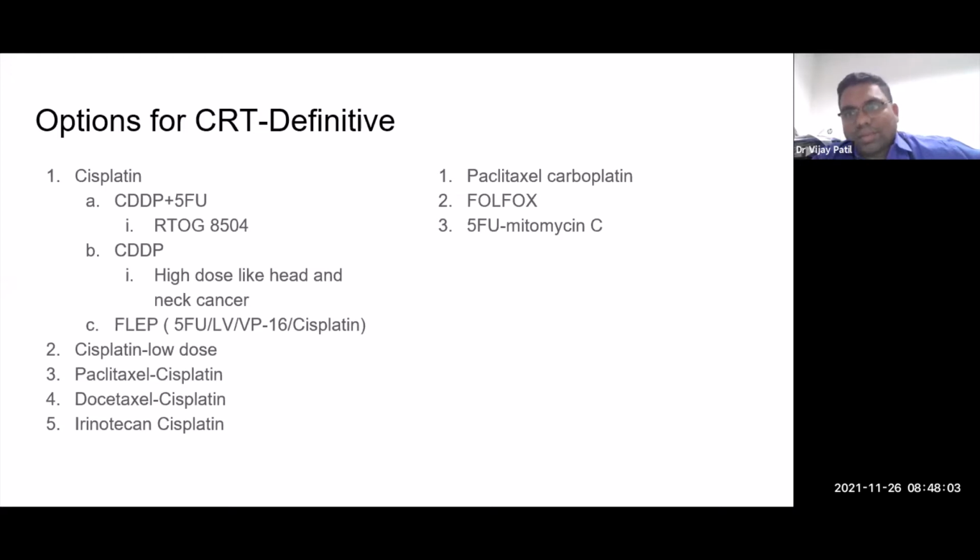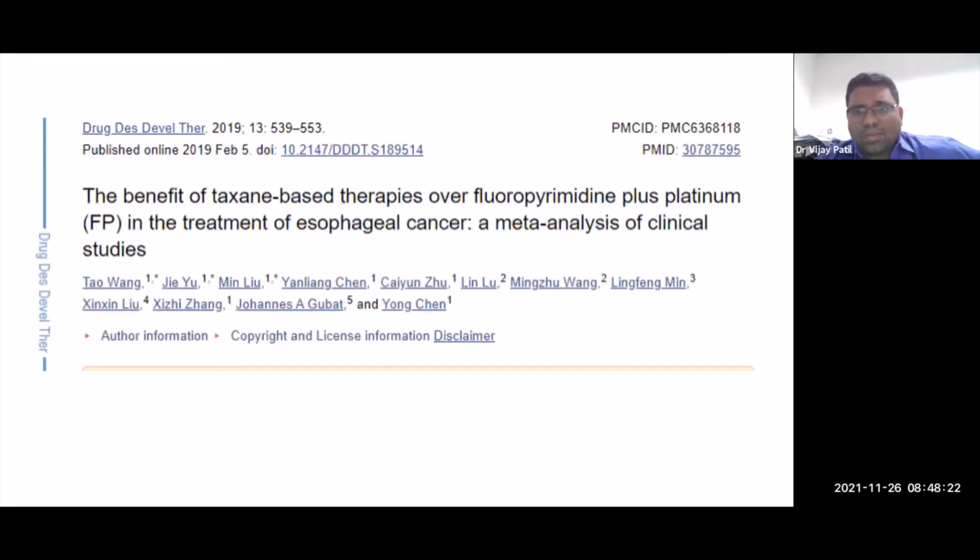Cisplatin low dose, study coming from SGPGI Lucknow. Paclitaxel cisplatin, docetaxel cisplatin, all these have been tried. So you have a variety of regimens to choose from. Most of the people should go for cisplatin 5FU or for the low doses of cisplatin or paclitaxel platinum kinds of regimens. Now, is there a benefit of one regimen over the other?